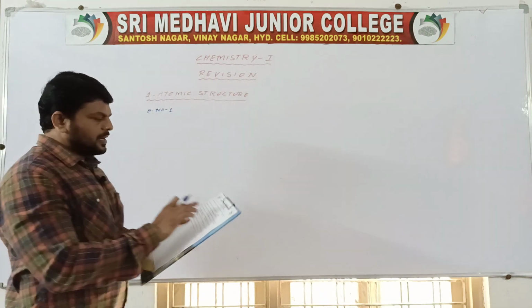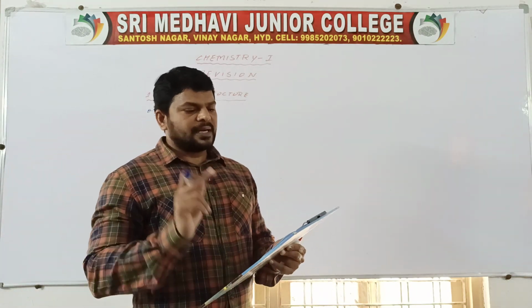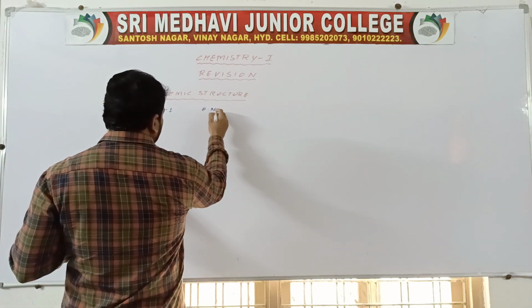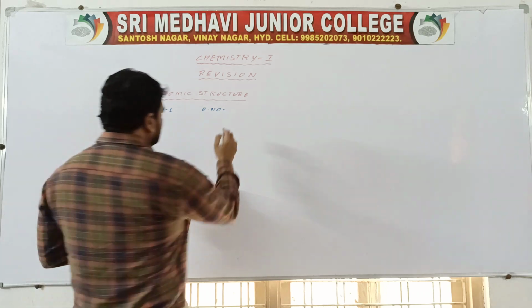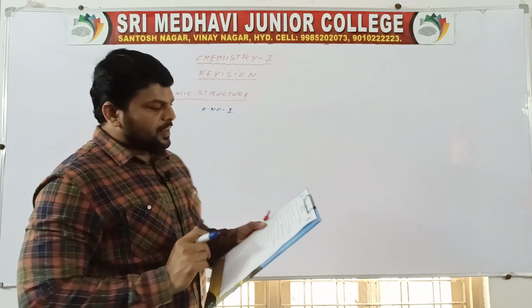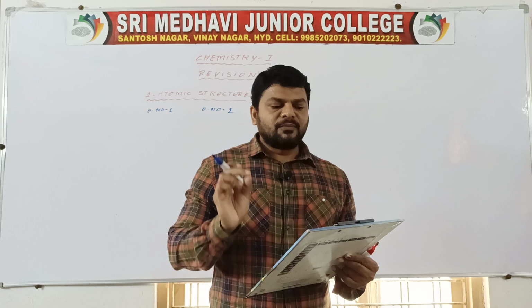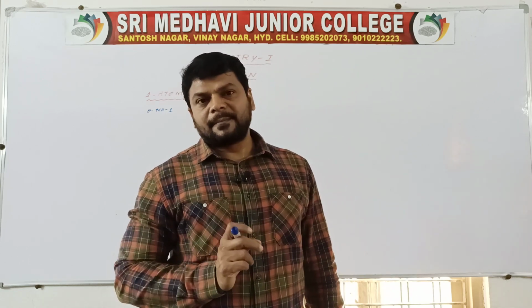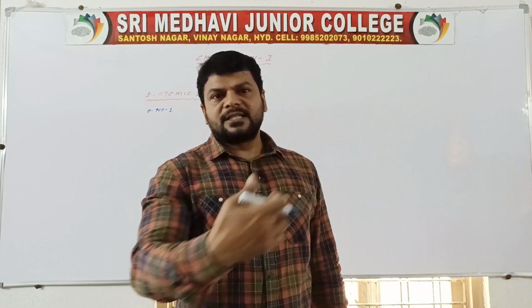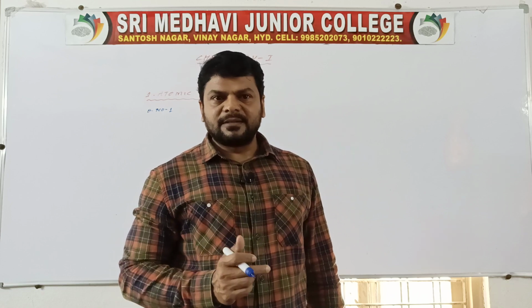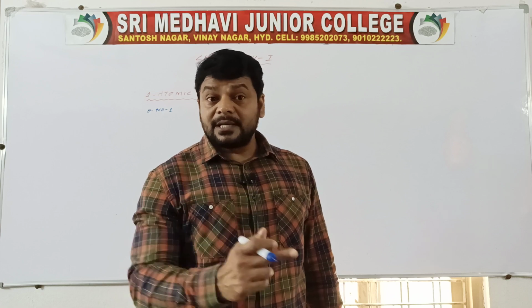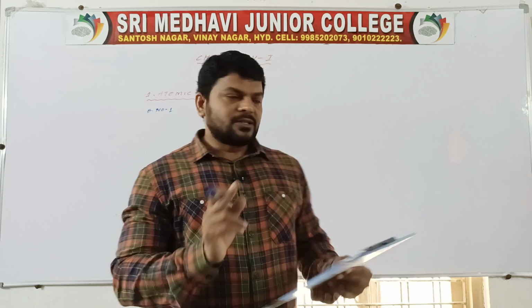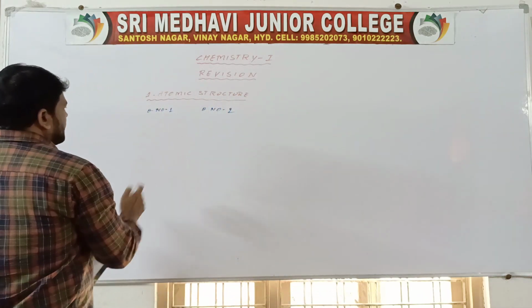See, first question number 1 is nothing but Bohr's postulates. It is from the first chapter. Next, question number 2: what are the limitations of Bohr's model of an atom? Limitations are nothing but demerits. You have to write the demerits one by one, point by point. It also belongs to atomic structure.